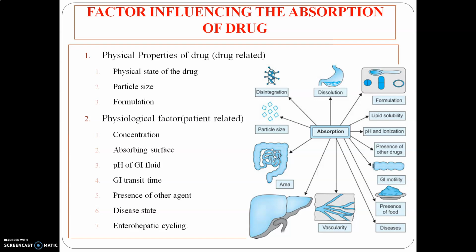In this diagram you can also see there are a number of factors: dissolution, disintegration, particle size, and area. Look, there is the intestine, and the liver, which is enterohepatic cycling. Then vascularity, that is, vascularity represents the absorbing surface. Disease, that is your disease state. Presence of food relates to gastric emptying time, and GI motility is there. Afterwards there is the presence of other drugs.